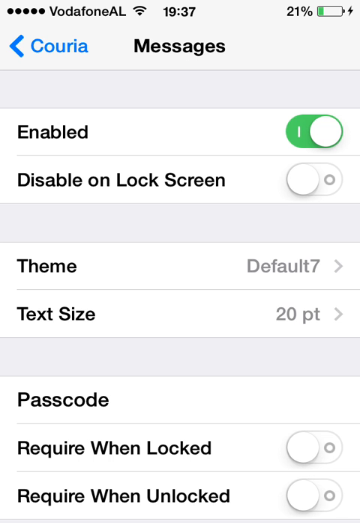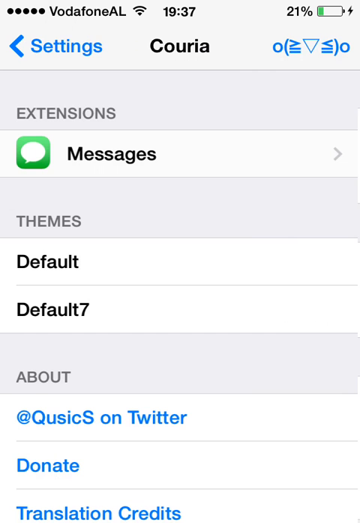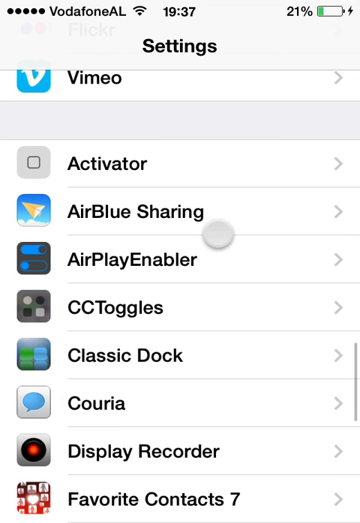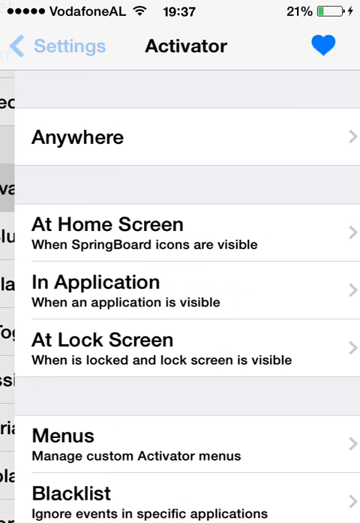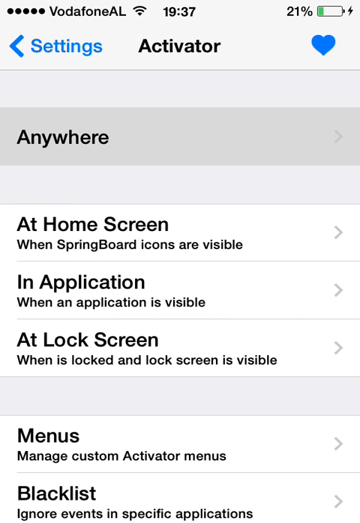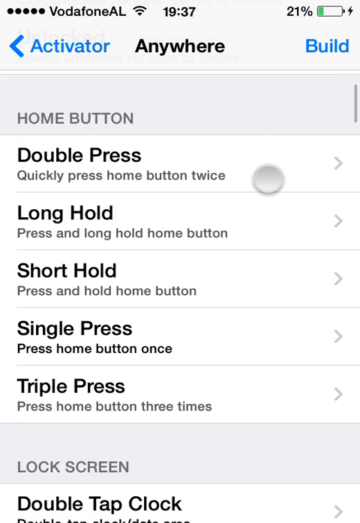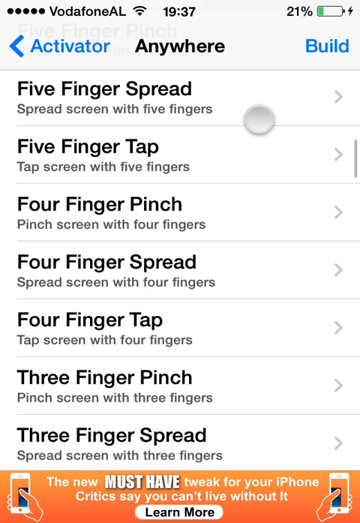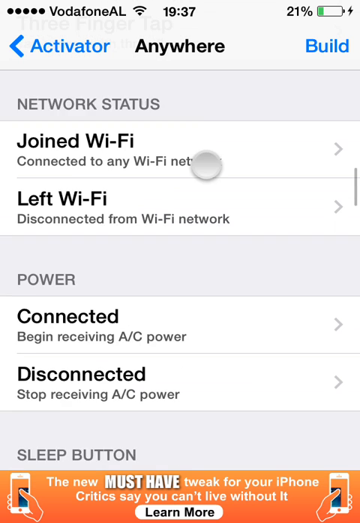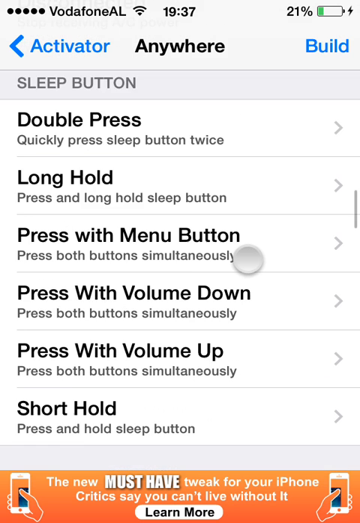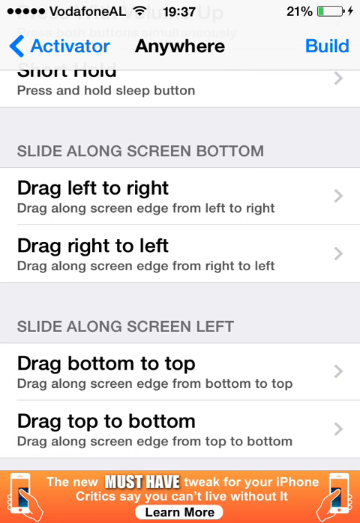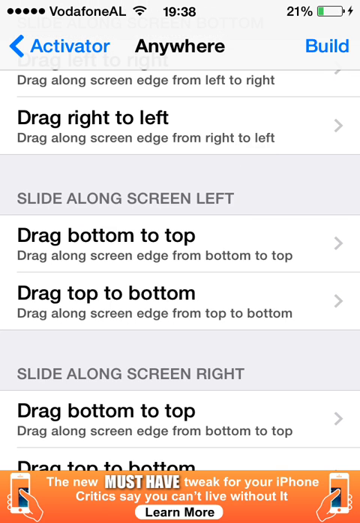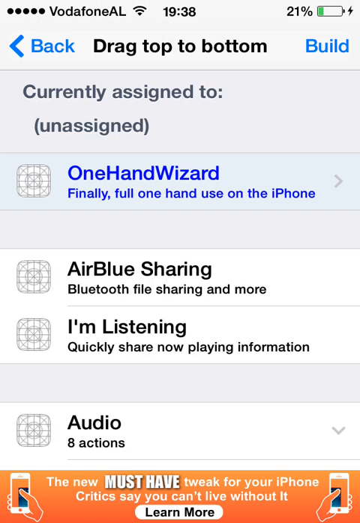So you'll need to go to Activator and choose Anywhere and choose something to activate this. For example, I have this.